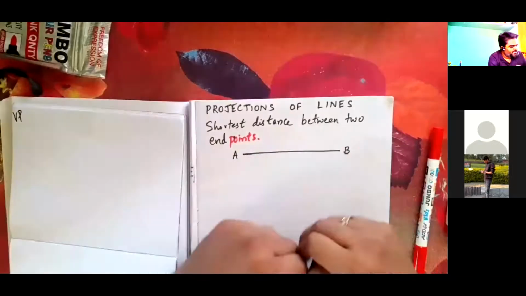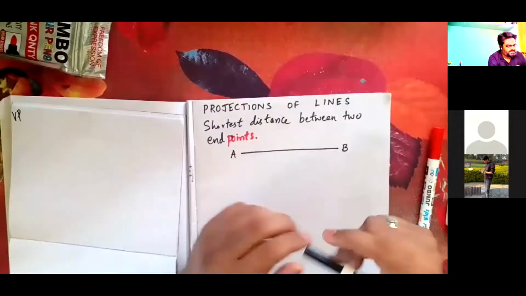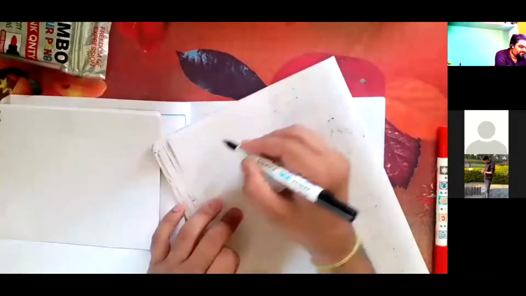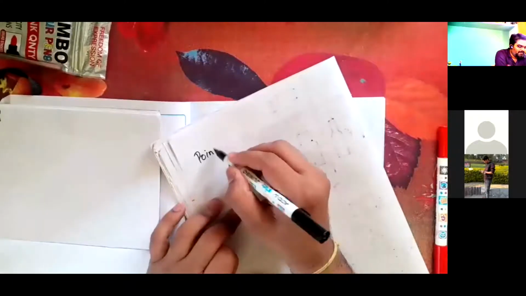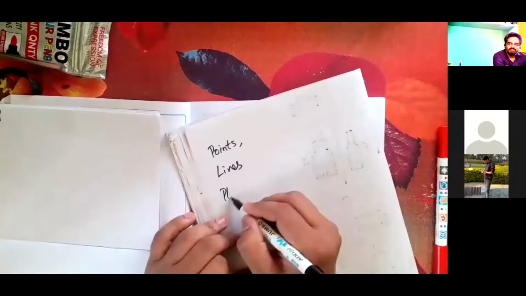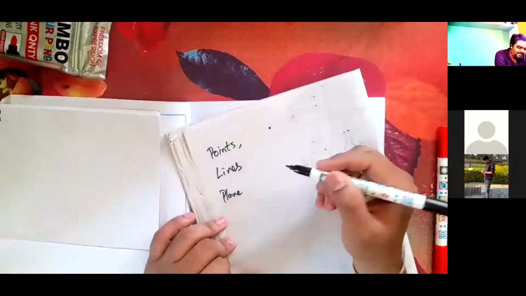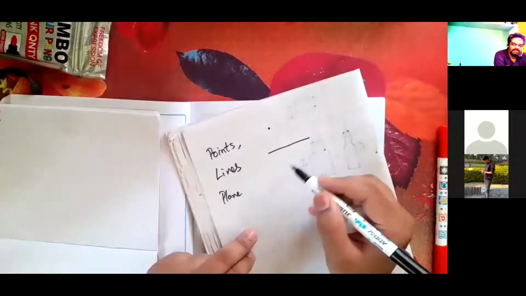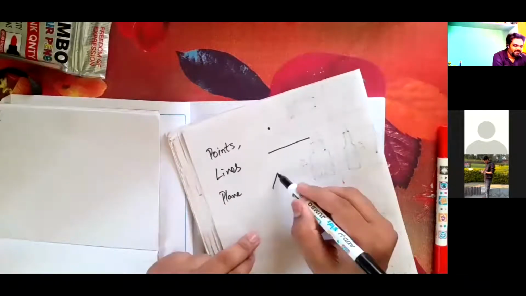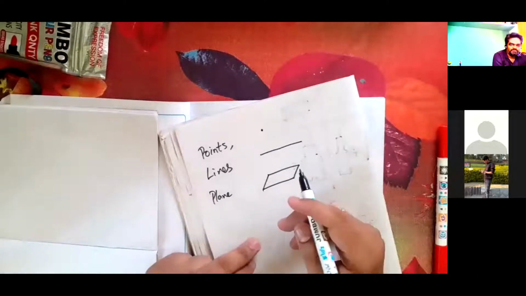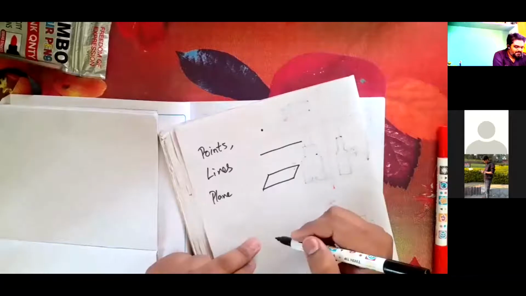Earlier, we studied points. We are learning points, lines, and then plane surfaces. A point is just an impression without dimension. A line has only one dimension. A planar figure, like a square, has a definite area and two dimensions. And then we will go to solids, which are three dimensional.